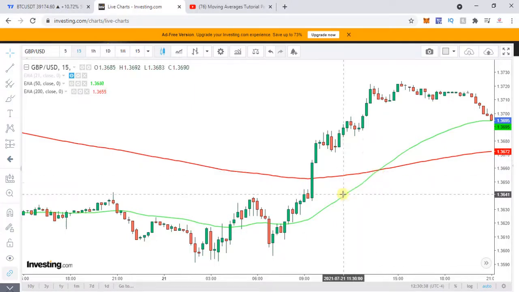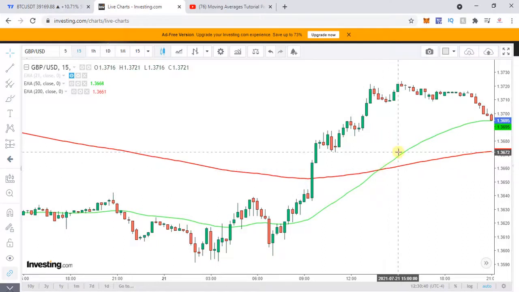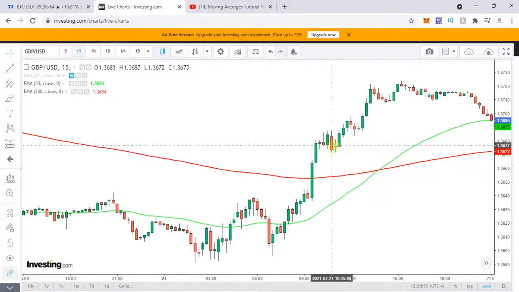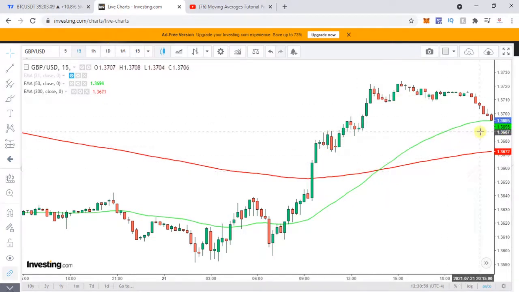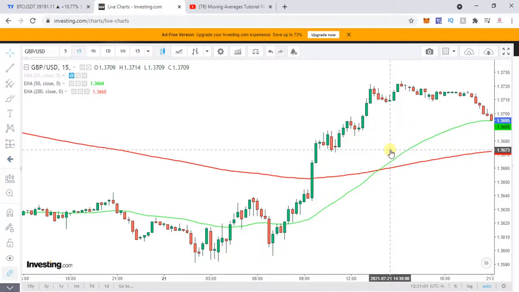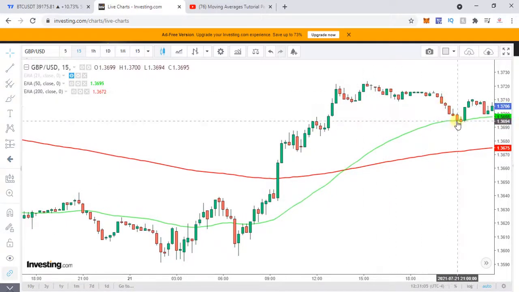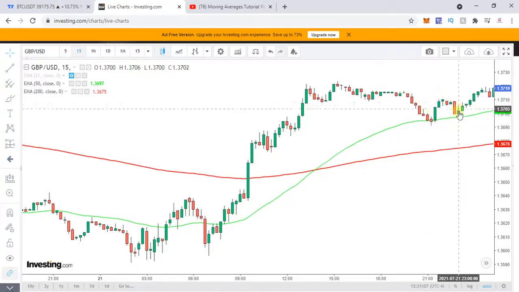Now you can see that your green EMA is moving above your red 200 EMA. The candles are plotting above. Now this is what is called a golden crossover. That means from now on, you're going to take buy calls, and on every support, you're going to take buys. So you can see over here, there's a crossover. It's moving on top. It comes, takes support of 50, goes on top, takes support.